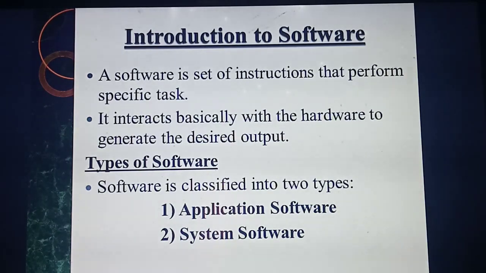Software. For example, you are buying a new mobile phone. So based on your wish, the mobile phone needs to work. What will you do first?